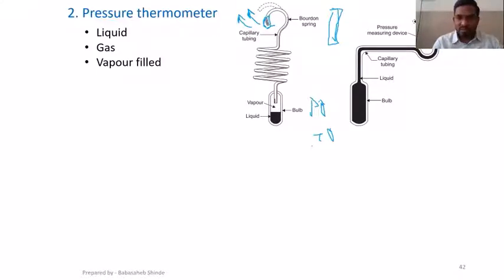When temperature drops, pressure will drop and this will move in this direction. And just like in the bimetallic thermometer, if I can correlate this motion of this free end with temperature, I can use this device for temperature measurement. Okay.